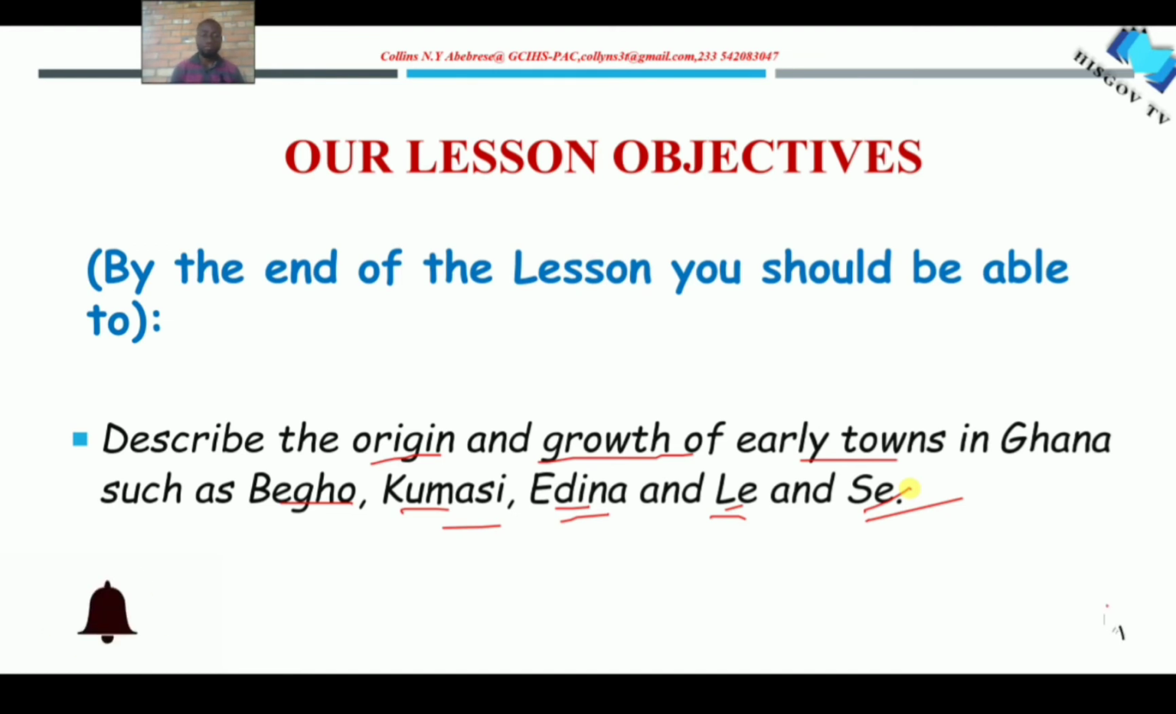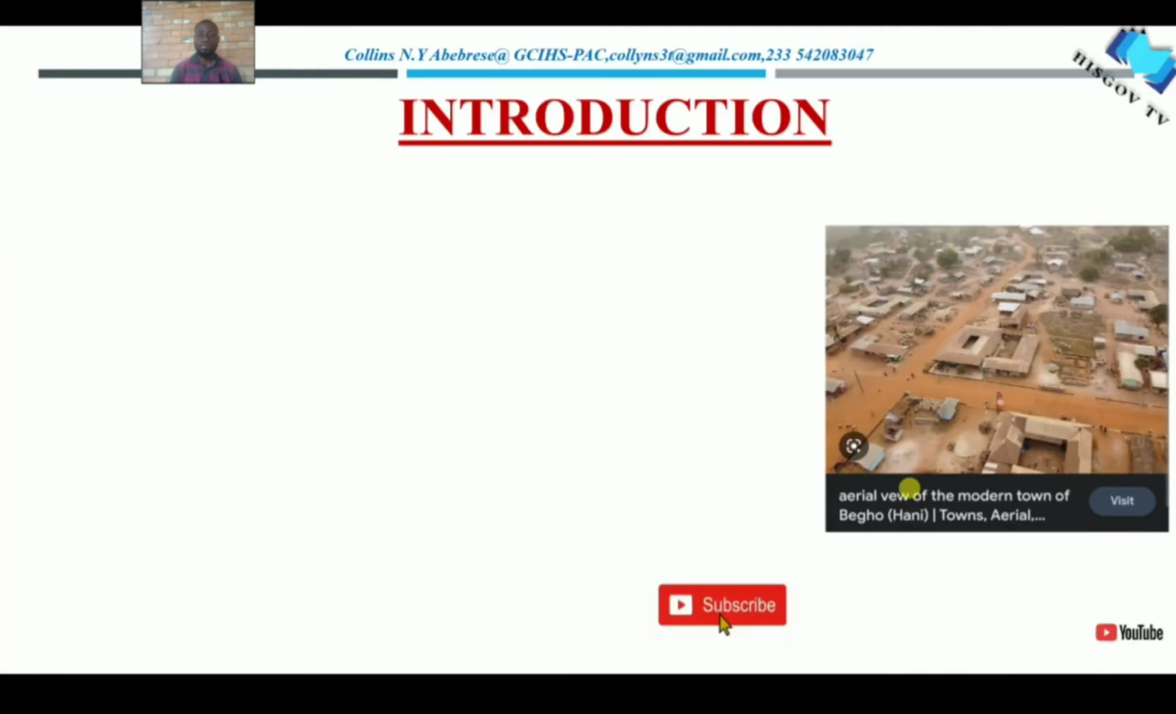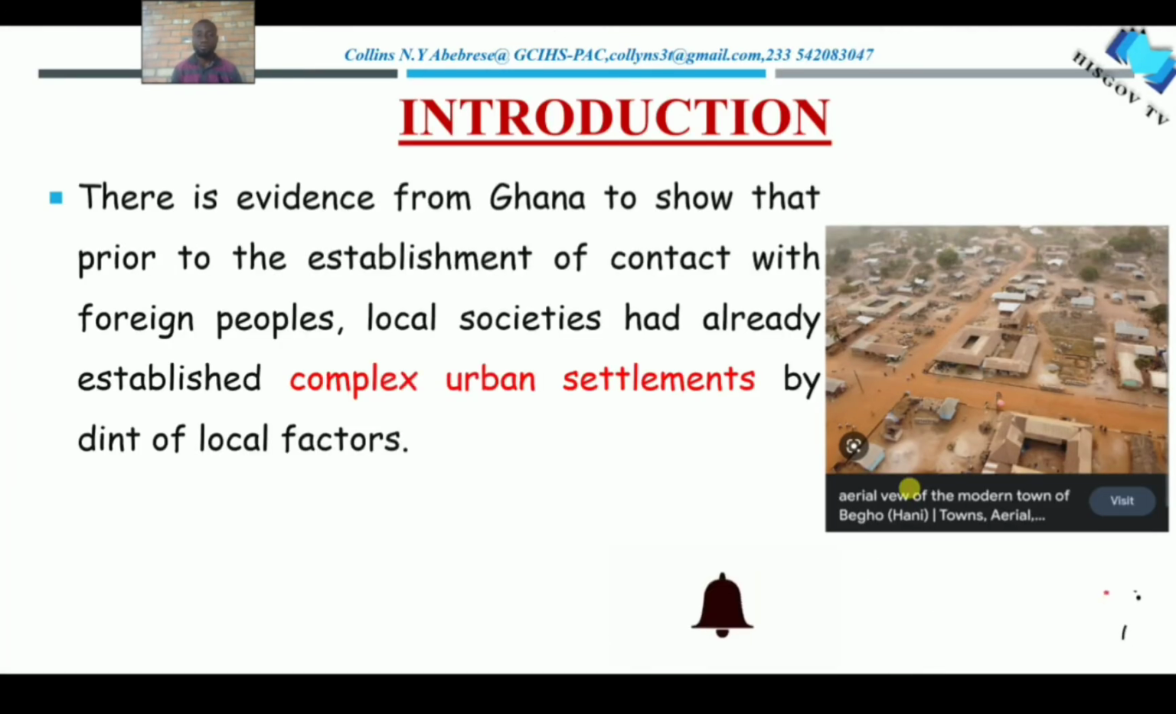So let's begin with the history behind some of these towns. But before that, let's try and introduce ourselves to the topic that we are treating. So there is evidence in Ghana to show that prior to the establishment of contact with foreign people, local societies had already established very complex urban settlements by dint of local factors, all right? So because of certain local factors, and we will look at these factors later on in our discussions, okay?